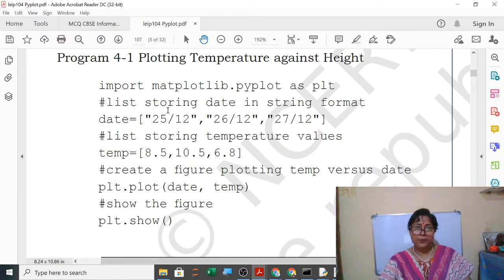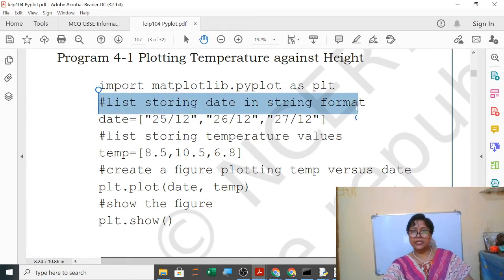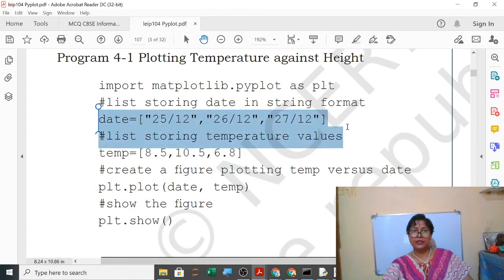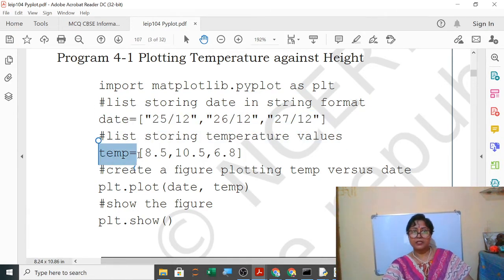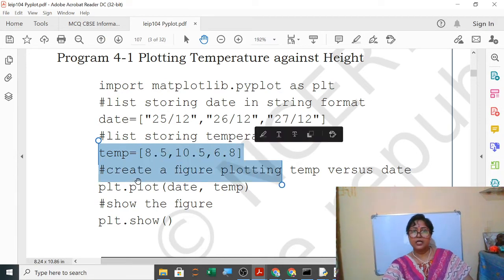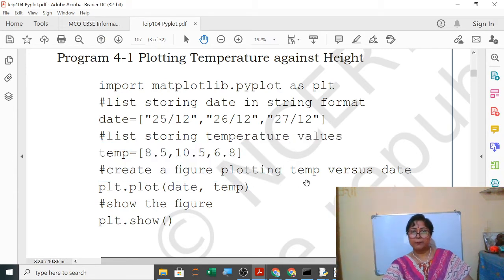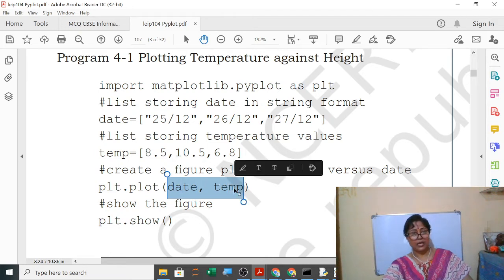Now here import matplotlib.pyplot as plt. Now we will create a list for storing the date in string format. So here I have created a list. Then a list storing temperature values. So the temp variable is a list containing temperatures. Then it creates a figure plotting temperature versus date. Now you can see, date you want to give as x-axis and temperature as y-axis.